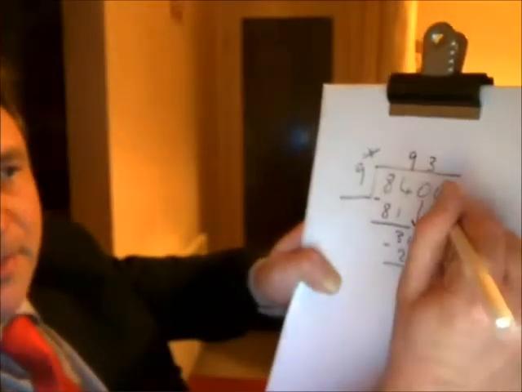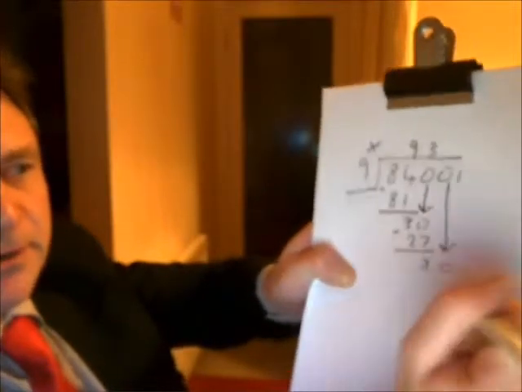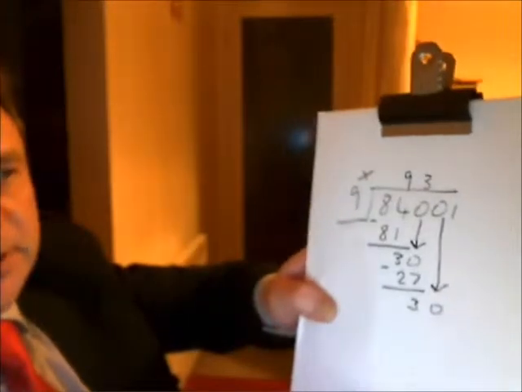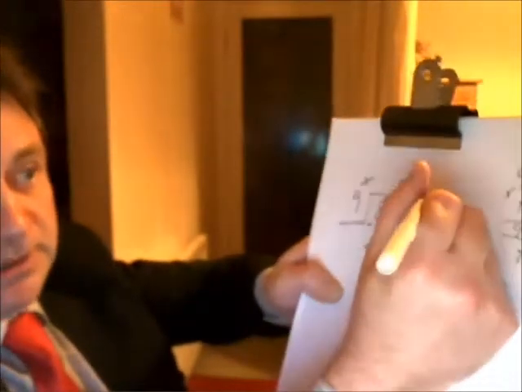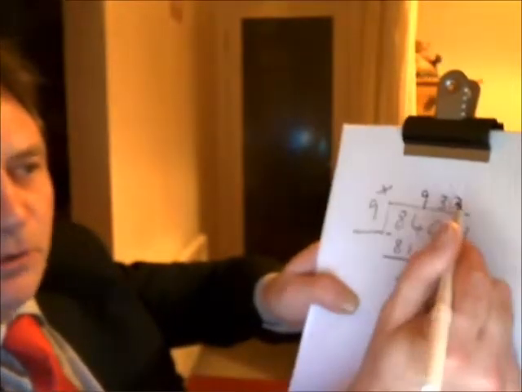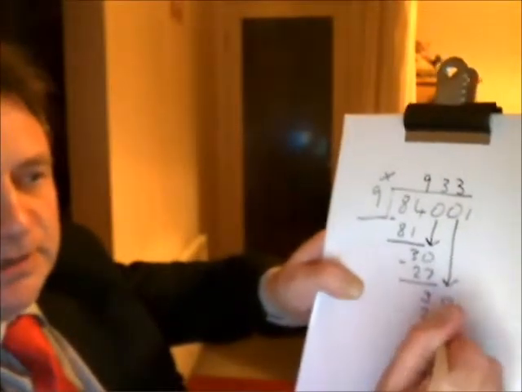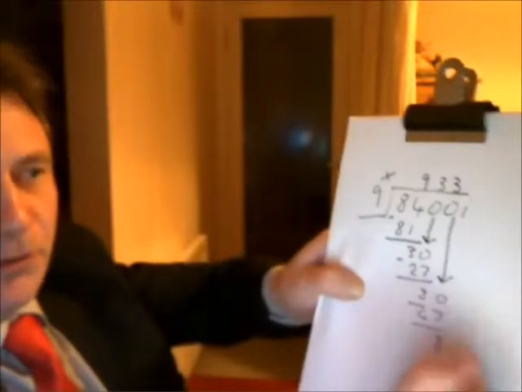Then we're bringing the next number down, which is 0. And again, we're asking ourselves, how many times does 9 go into 30? Well, we already know that. It's 3. So let's put it up there. And let's once again go 3 times 9 is, it's the same one again, 27. Taking it away, it leaves you with 3.